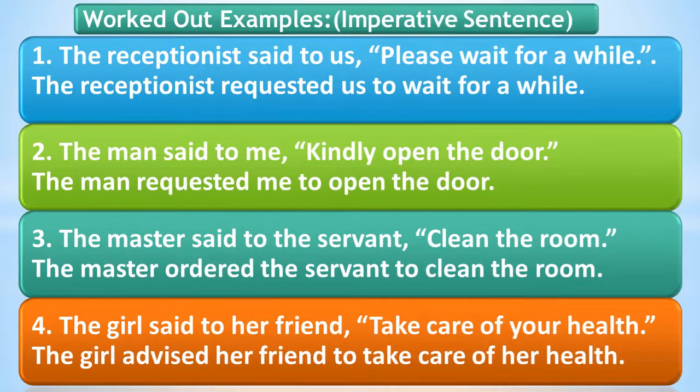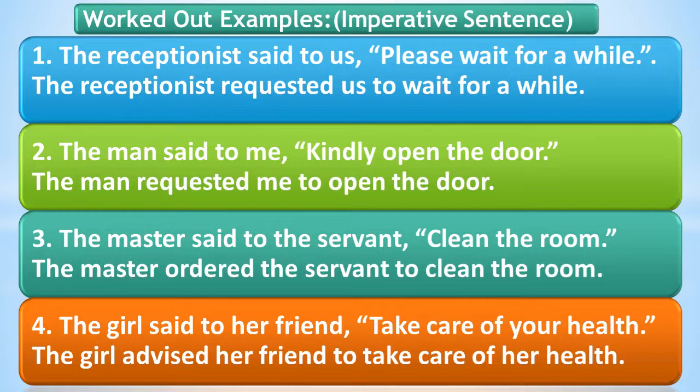Now let's move to some worked out examples of imperative sentence. Now it is probably the easiest of all. When it is an imperative sentence, I hope you remember what an imperative sentence is.